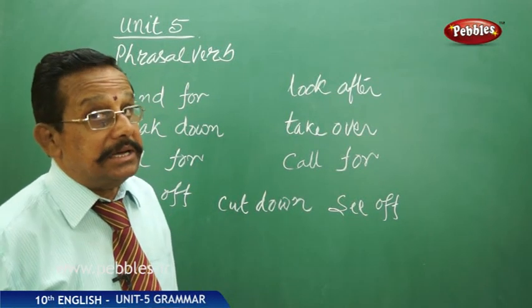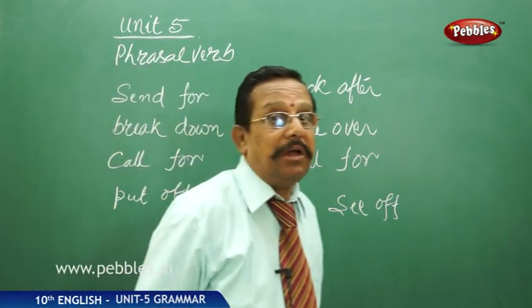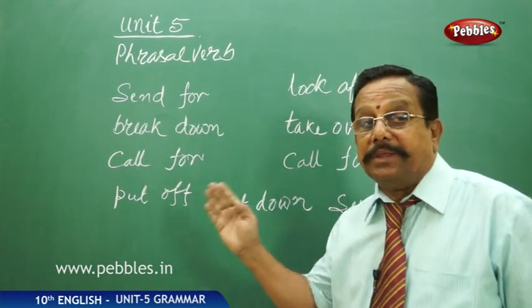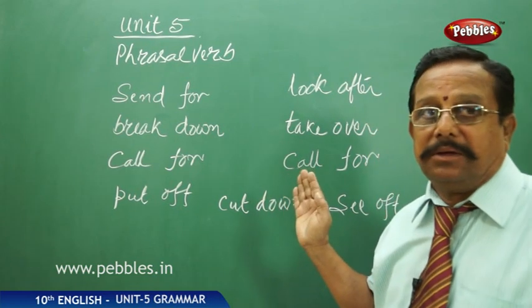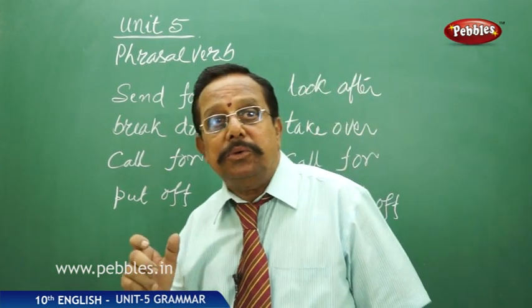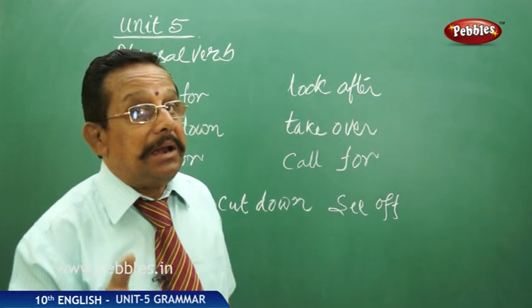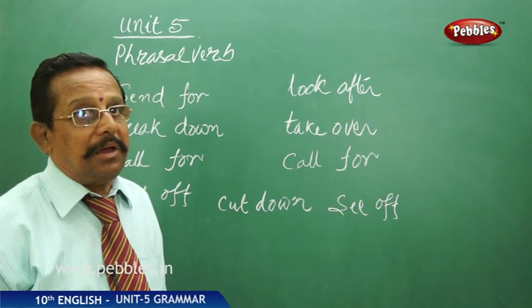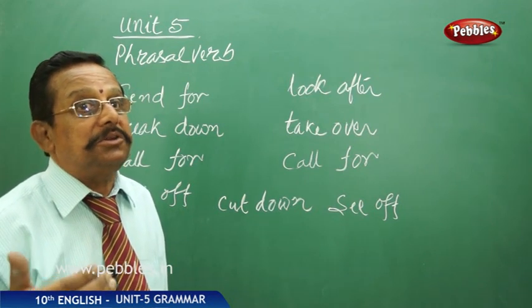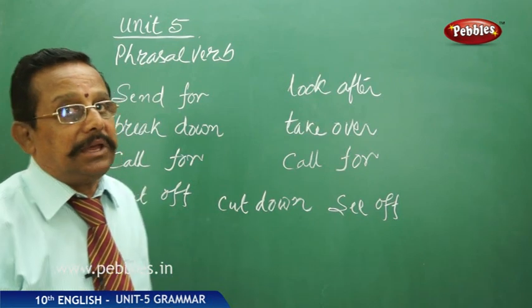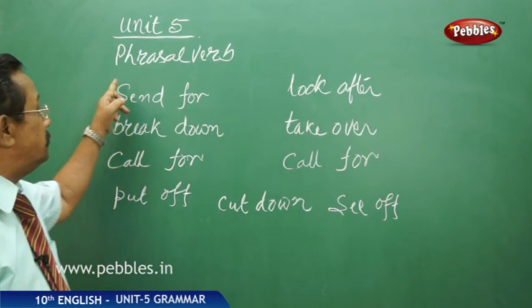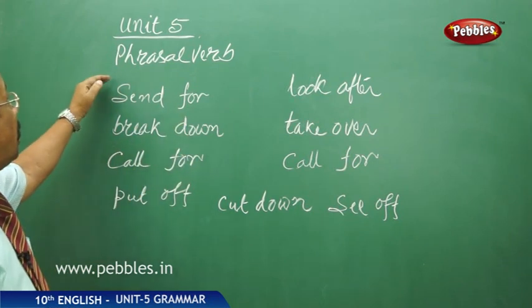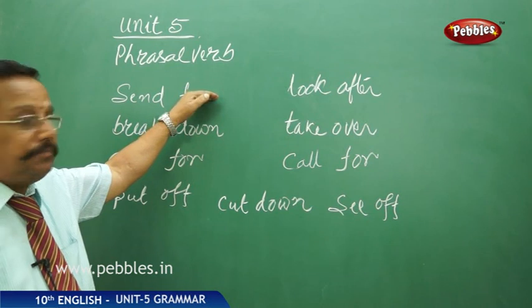After we have learned about collocation of prepositions, that is with a verb, with an adjective and with a noun, we have seen it. Now, how do the verbal phrases, phrasal verbs, come into existence? You see there are certain verbs with certain prepositions, right? Now I call them a phrasal verb here.